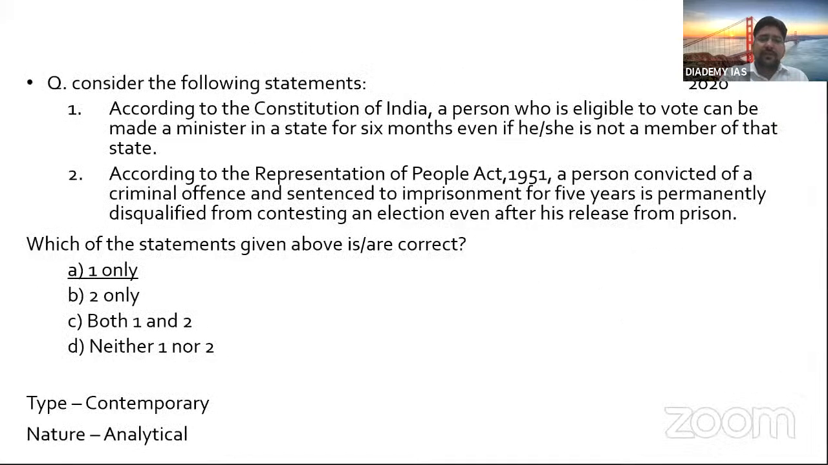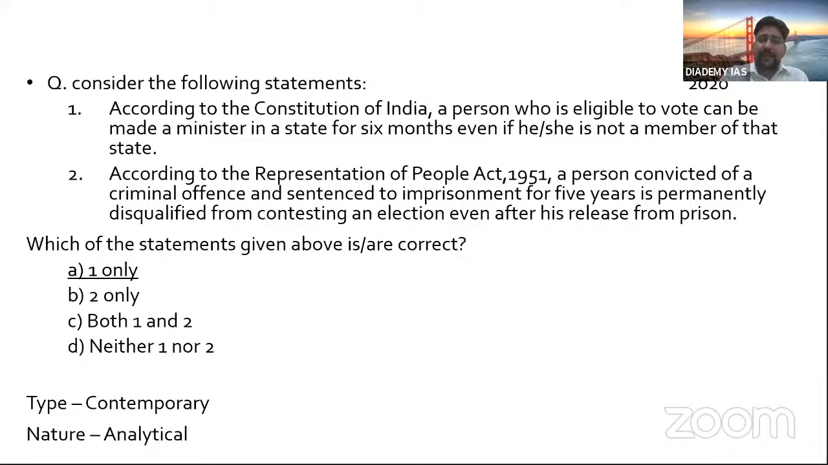Then consider the following statement. According to the Constitution of India, a person who is eligible to vote can be made a minister in a state for 6 months, even if he or she is not a member of that state, right? So you can see it's the correct answer. If a person is not a member also, up to 6 months he can be. So it's a direct statement question. It is there in the Constitution.